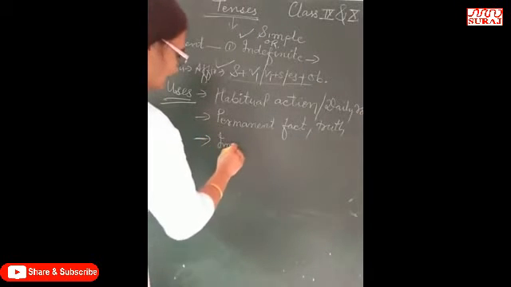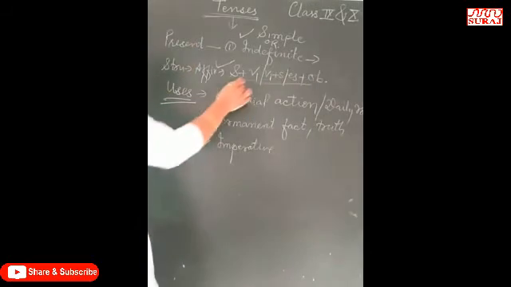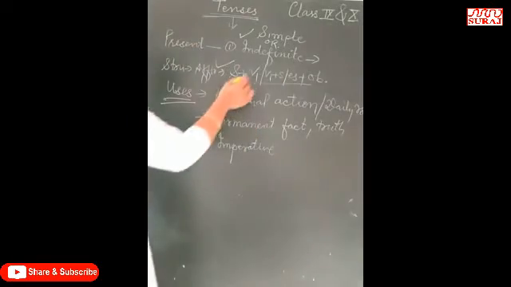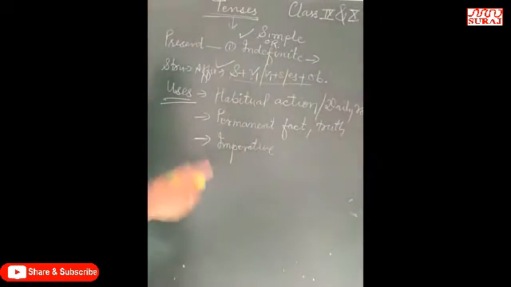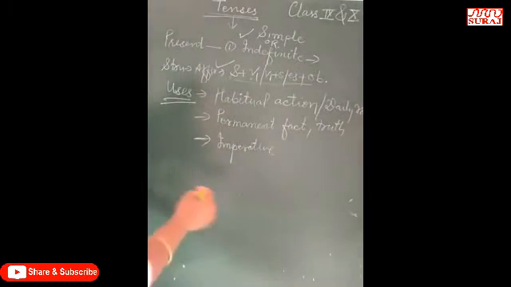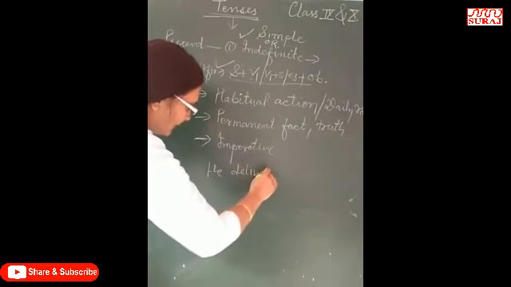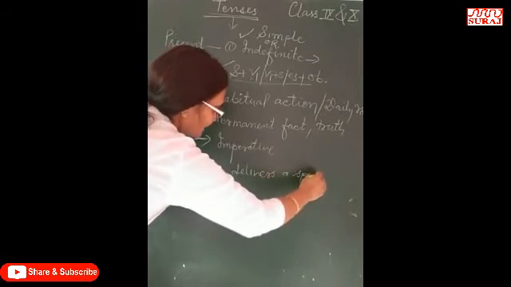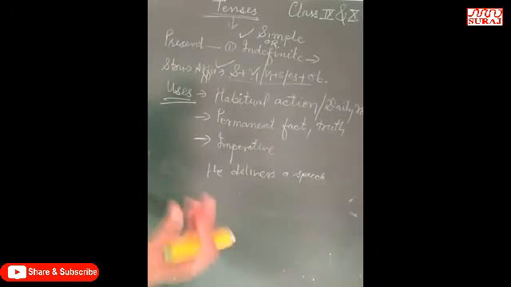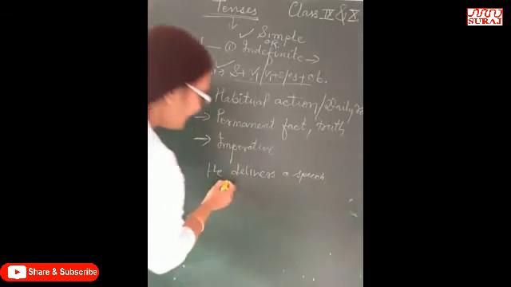Imperative sentence. As you know, an imperative sentence always starts with V1. And in structure, we have also discussed V1. In indefinite tense, you will always find V1 or V1 plus s or es. How will you identify the sentence? If I give you an example, like, he delivers a speech. Which type of tense is this? If you have to identify the tense, how will you identify? You will identify by using the verb.